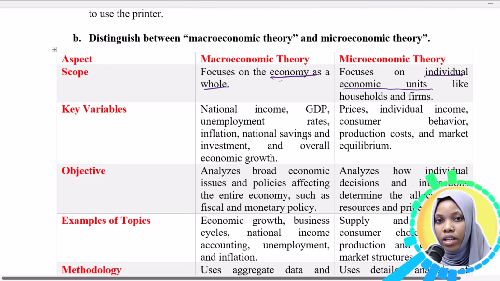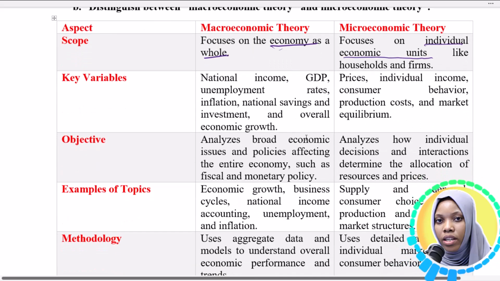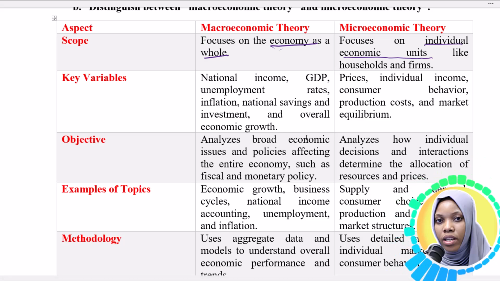Then the key variables of macroeconomics are national income, GDP, unemployment rates, inflation, national savings, and overall economic growth rate. And the key variables of the microeconomic theory are prices, individual income, consumer behavior, production costs, and market equilibrium.